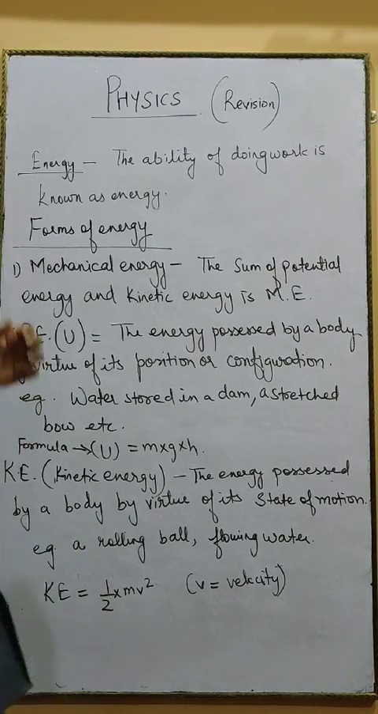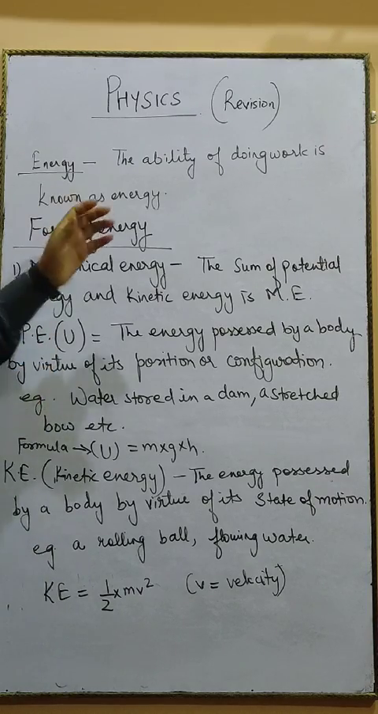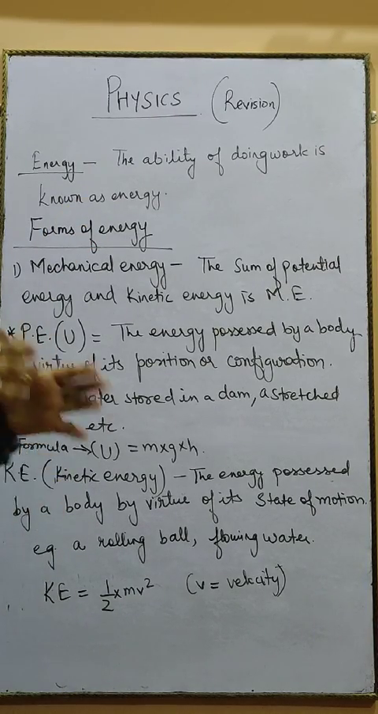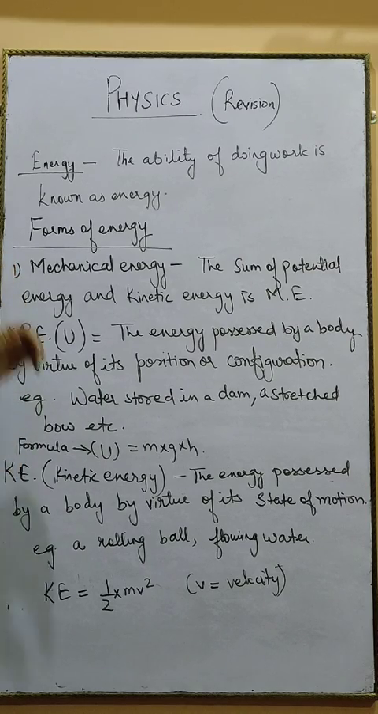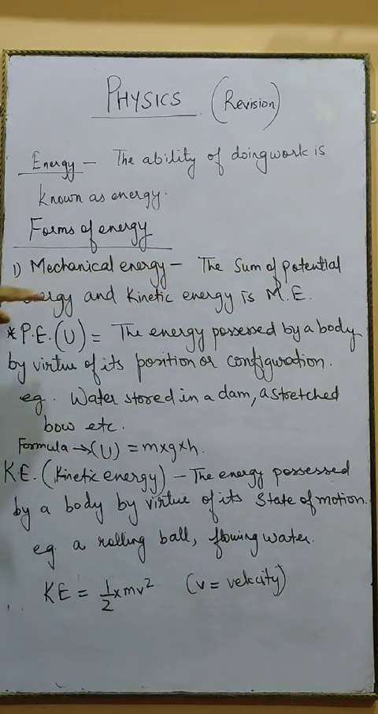Now after talking about the unit of energy, the next is forms of energy. We all already know that energy exists in different forms. So the first and very basic form of energy is mechanical energy. So what is mechanical energy? It is the sum of potential energy and kinetic energy, which is denoted by ME, that is mechanical energy.